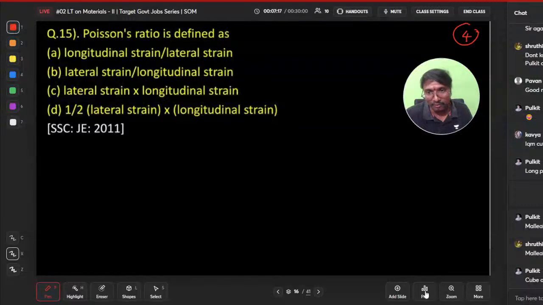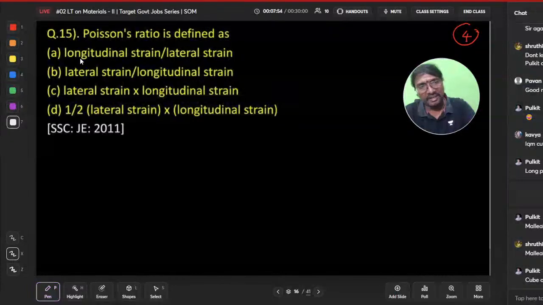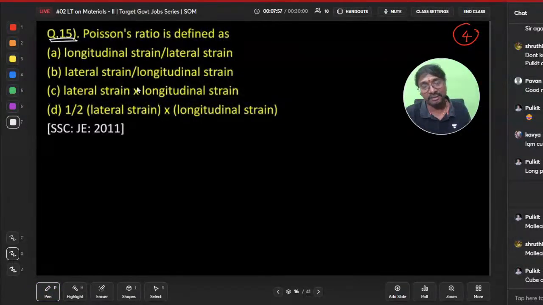For the cube, it is the dimension perpendicular to the bending axis that you take as cube. If you have more dimension perpendicular to the bending axis, the moment of inertia will be more, the section modulus will be more, and automatically the bending strength will be more. There is no cutting here, it is bending. If it is shear we can use the term cutting, but for bending we cannot.